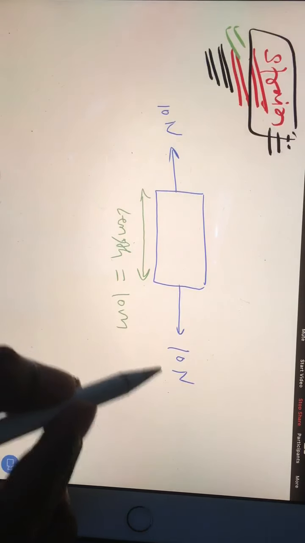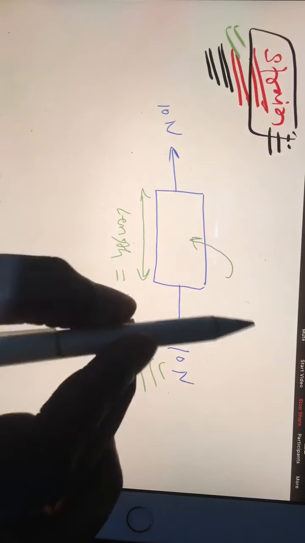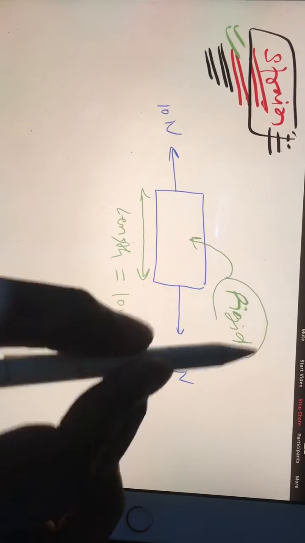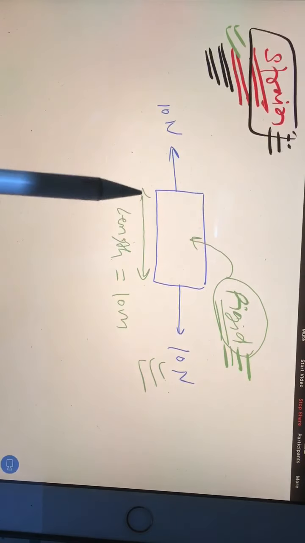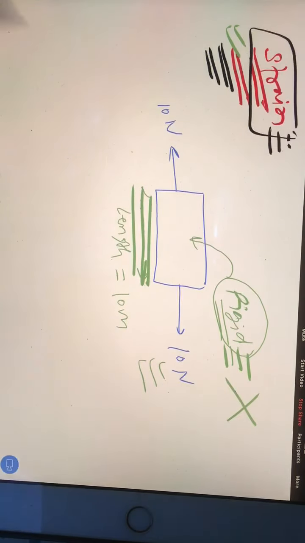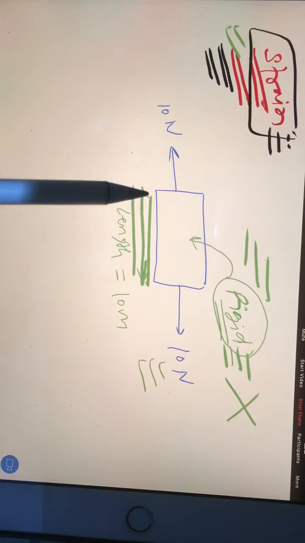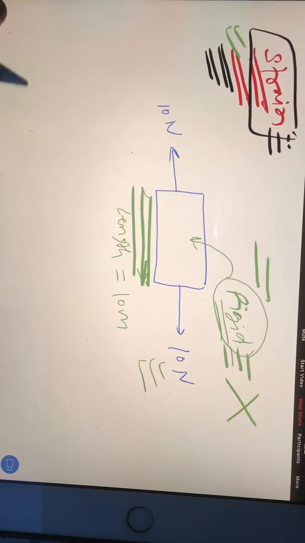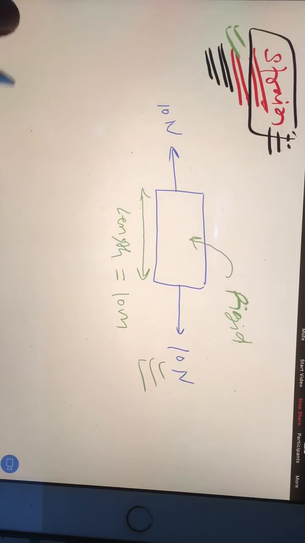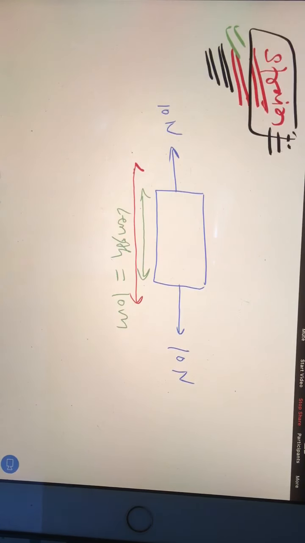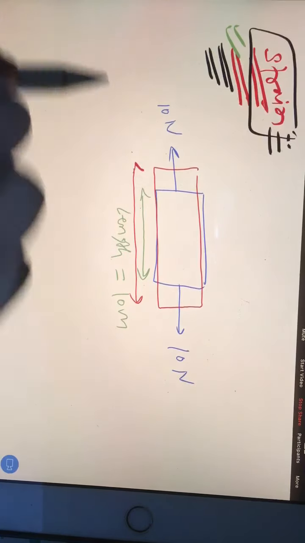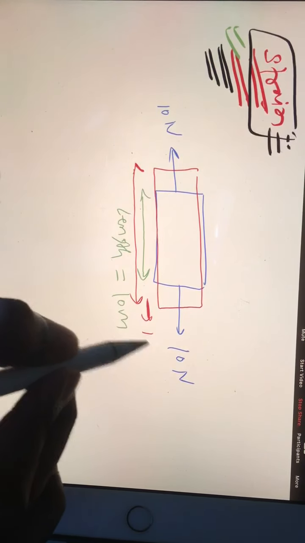Because of the application of external load, if this body is rigid, there is some word called rigid, then there will not be any change in length. But if the body is not rigid, if it is a simple ordinary body, a natural body, in that case the length will change. Length of the object will increase, and you will have a new length. Suppose the new length became 12 meter.